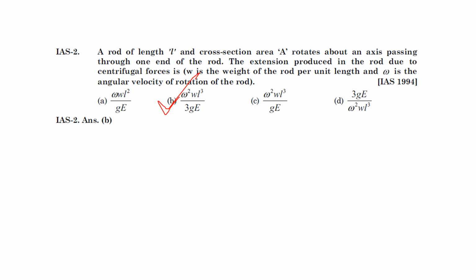इसको आपको उतना सिंप्लीफाई करने की जरूरत नहीं है. अगर आप गेट का एग्जाम दे रहे हो, इंजीनियरिंग सर्विसेज का, आप बस रिमेंबर, इसको याद कर लो. That is W square omega square, W L to the power Q by 3 gE. If you are going to solve this problem, it will take a lot of time. Whenever I deal with the theory part of strength of material, I will try to solve this problem there. Here I am not going to solve. You just remember this answer. Once I do the theory part, please watch that video also, so you will come to know how this formula comes.